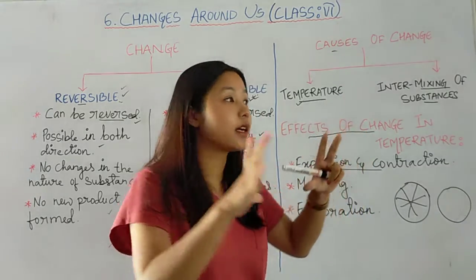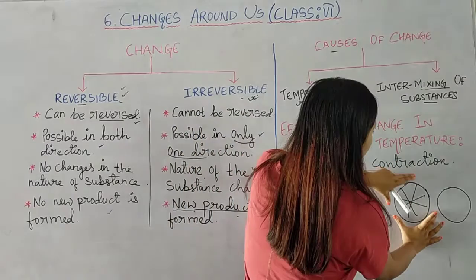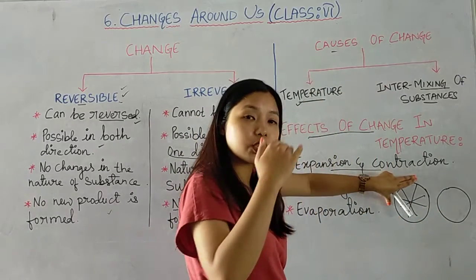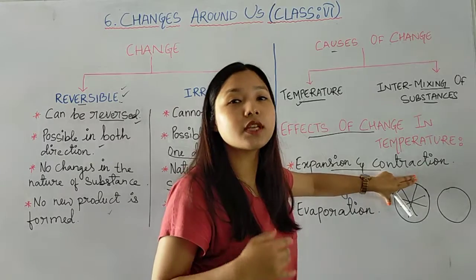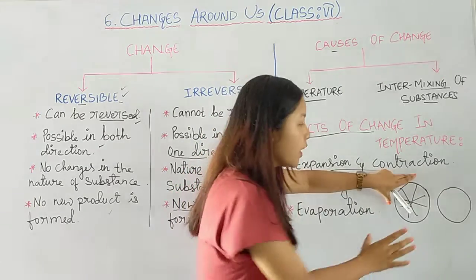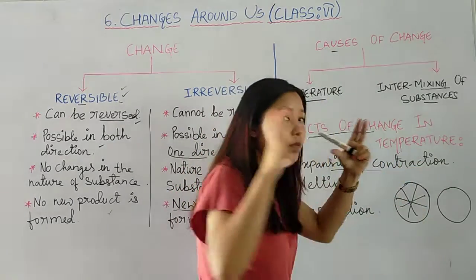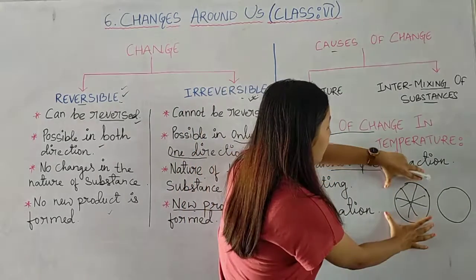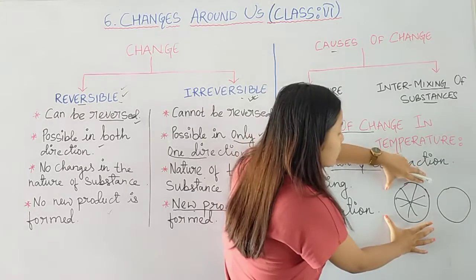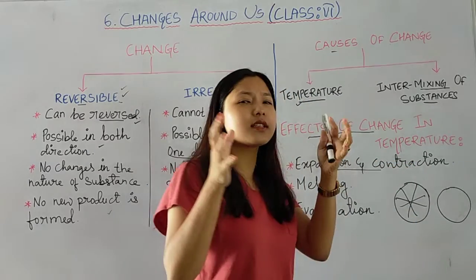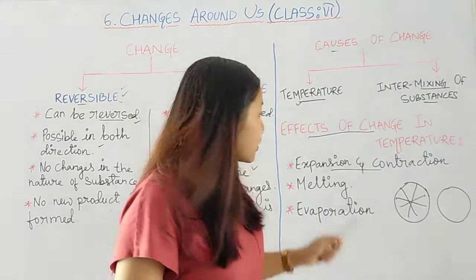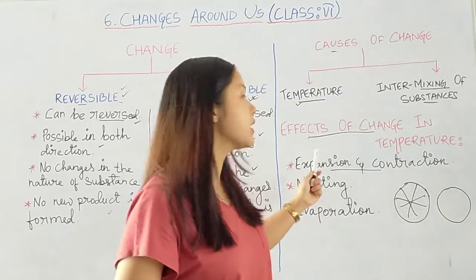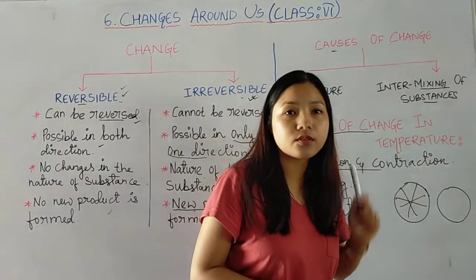So when it will increase in size, we will fix it into the wheel, and as the temperature of the rim goes down, it gets cooled off, it will again contract. Contract means getting smaller in size. So heating makes it expand, and when it gets cooled, it will contract and get tightly fixed with the wheel. So here one of the effects is expansion and contraction.